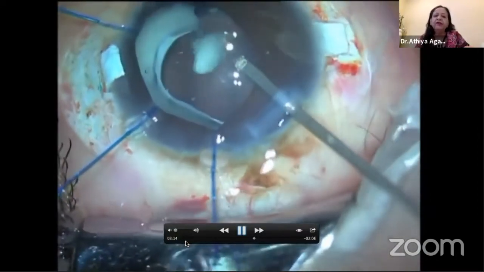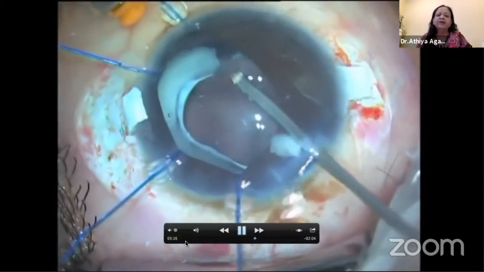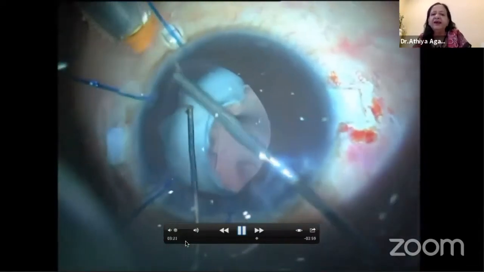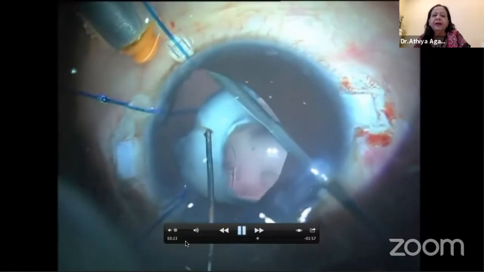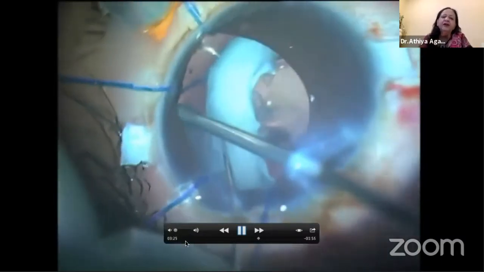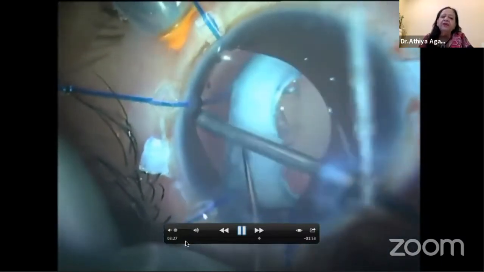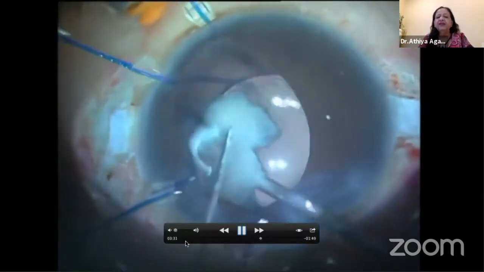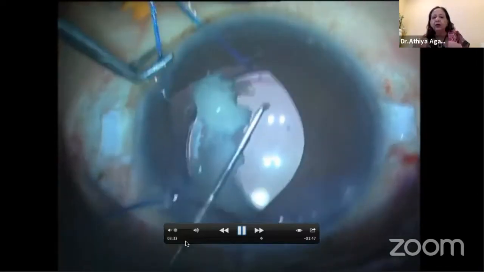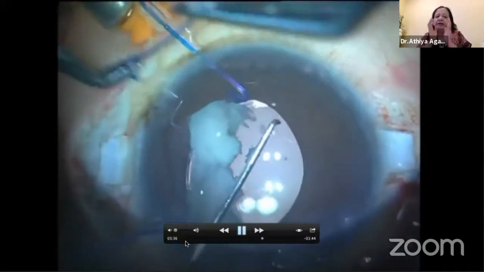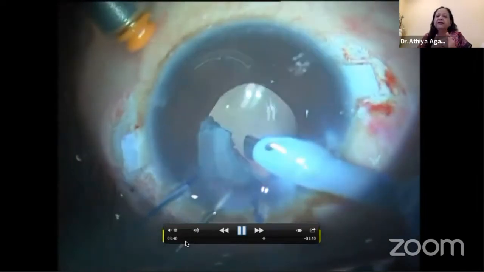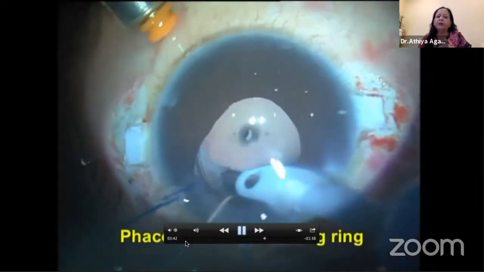I'm trying to remove this with the vitrector. Then impossible. This is not going to come out. So what am I doing? I'm going to release this Sommering ring from the adhesions in the periphery to the vitreous, breaking these adhesions, and at the same time, my intraocular lens, which has gone inside, is used as a scaffold, or I have created my own posterior capsule, so that these rings do not get dislodged posteriorly.